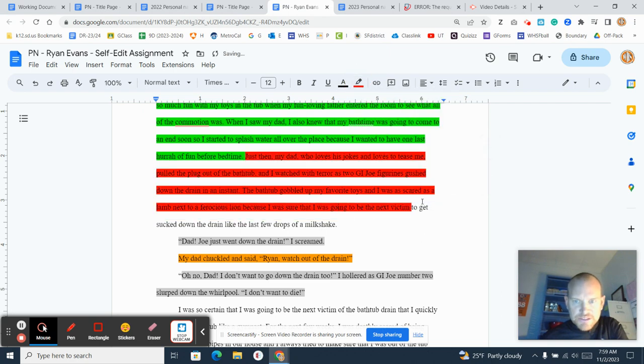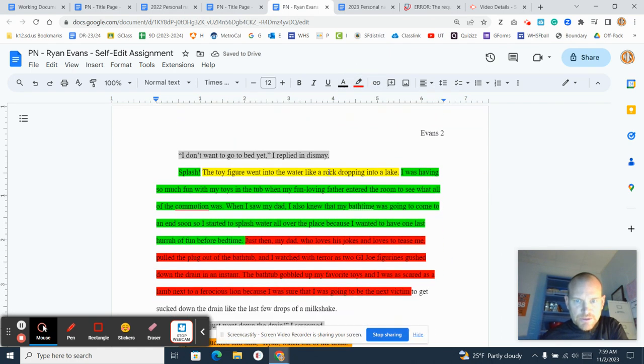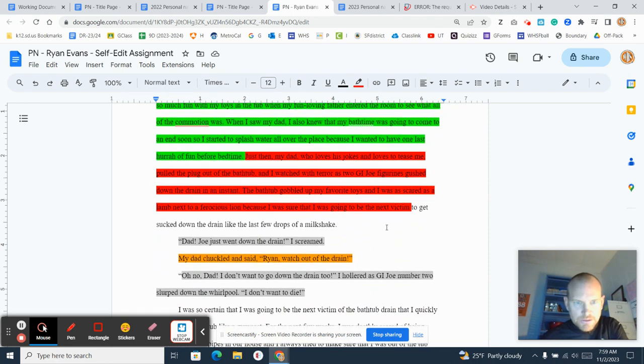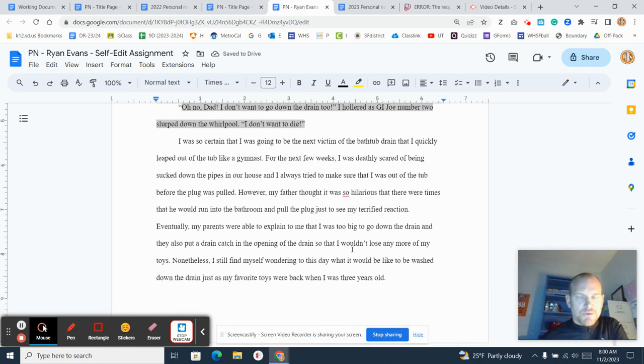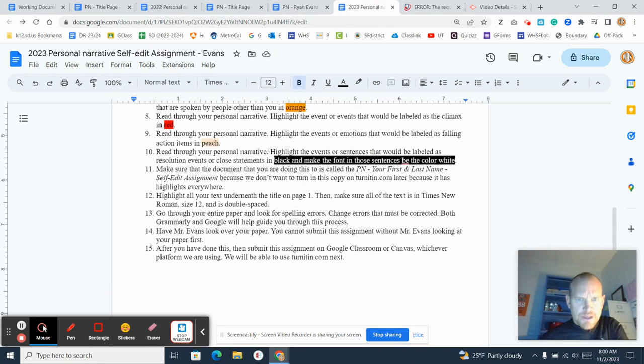And here I actually see some more simile stuff. And similes were in yellow. To get sucked down the drain like the last few drops of a milkshake. That would be a simile, but it's also part of that red. But I know that my teacher will be able to differentiate between those. Okay, there it is. We're moving on.